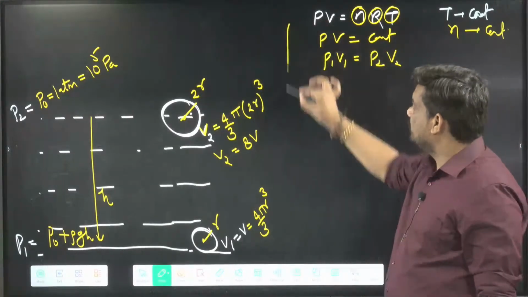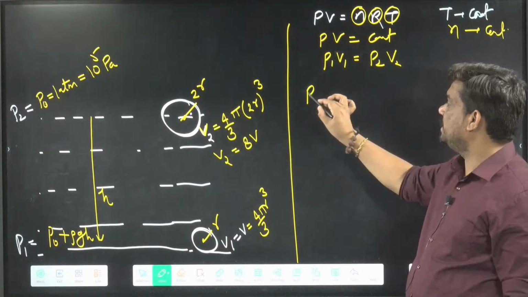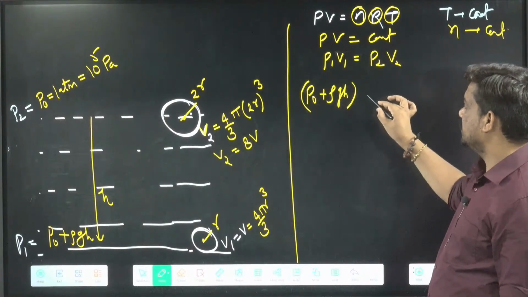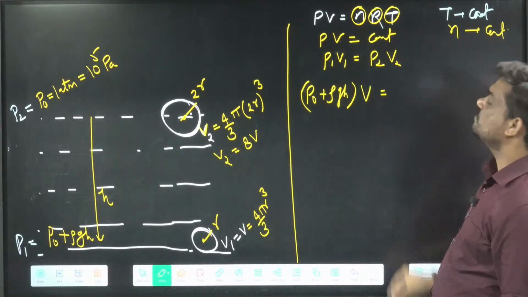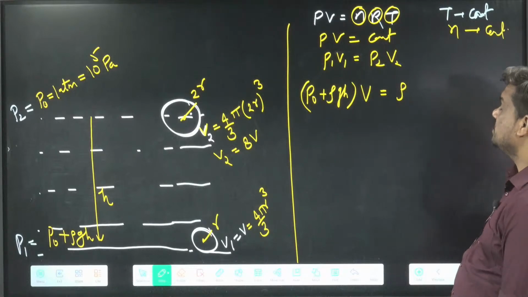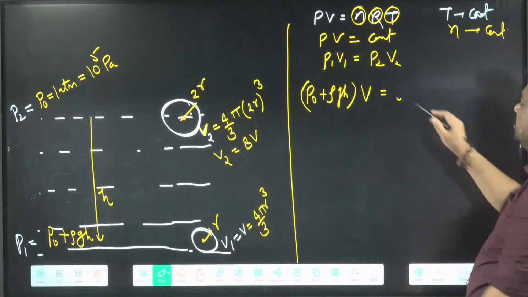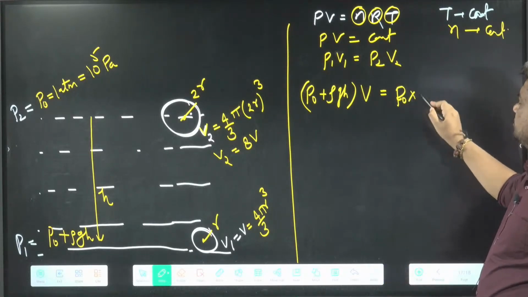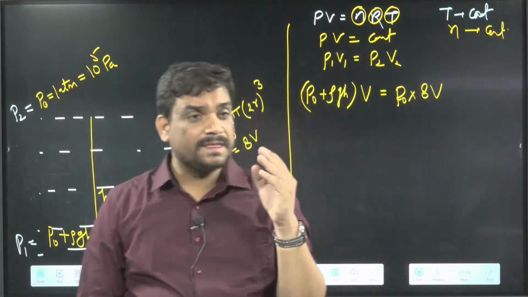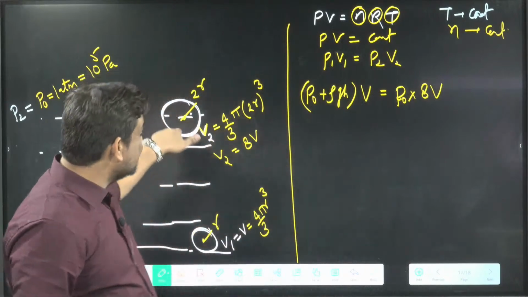Now I can put the values here. P1 is P naught plus rho gh, and V1 is V. P2 is P naught, and V2 is 8V. Why is V2 8V? Because the radius becomes double.